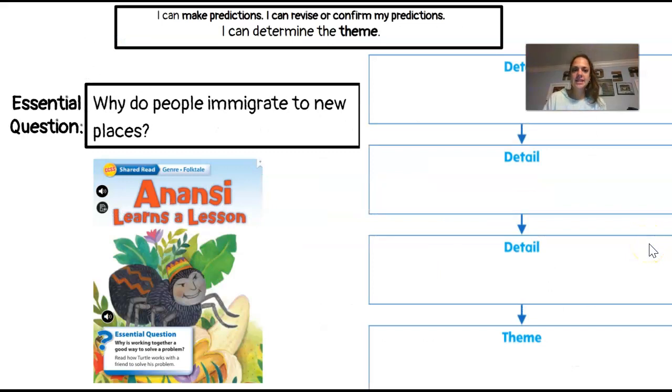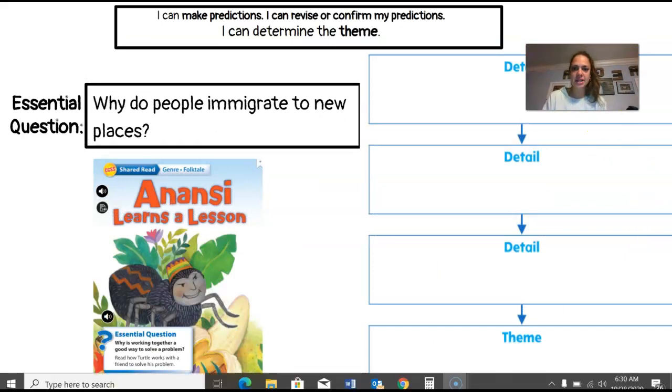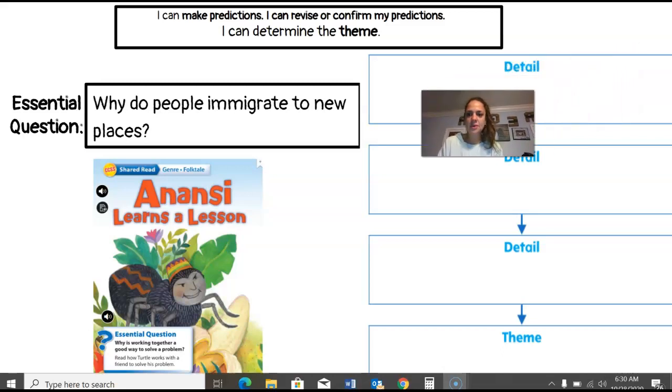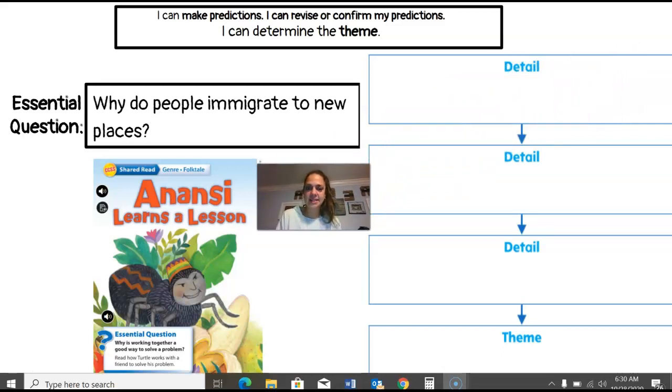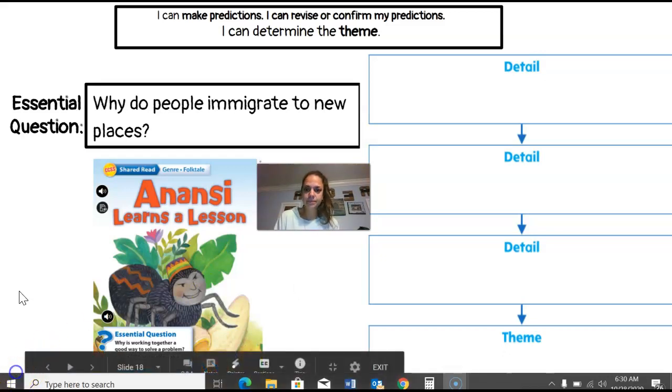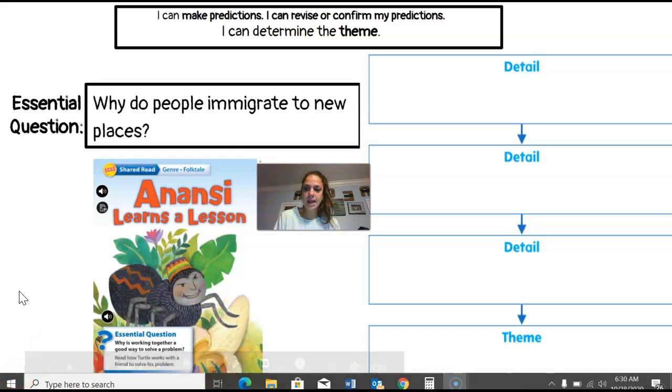So we read this text last week. We're going to start with a familiar text. We read Anansi Learns a Lesson, a folk tale that usually teaches us a lesson. And as we went through the text, we read it to think of the theme when we read it for the genre. Our essential question really helped us to identify that lesson or that theme.